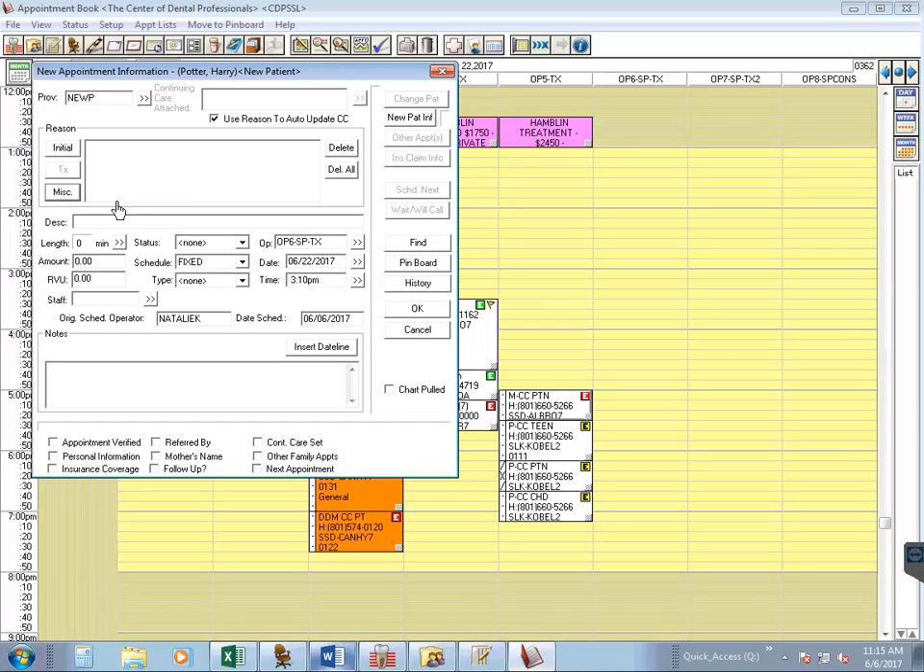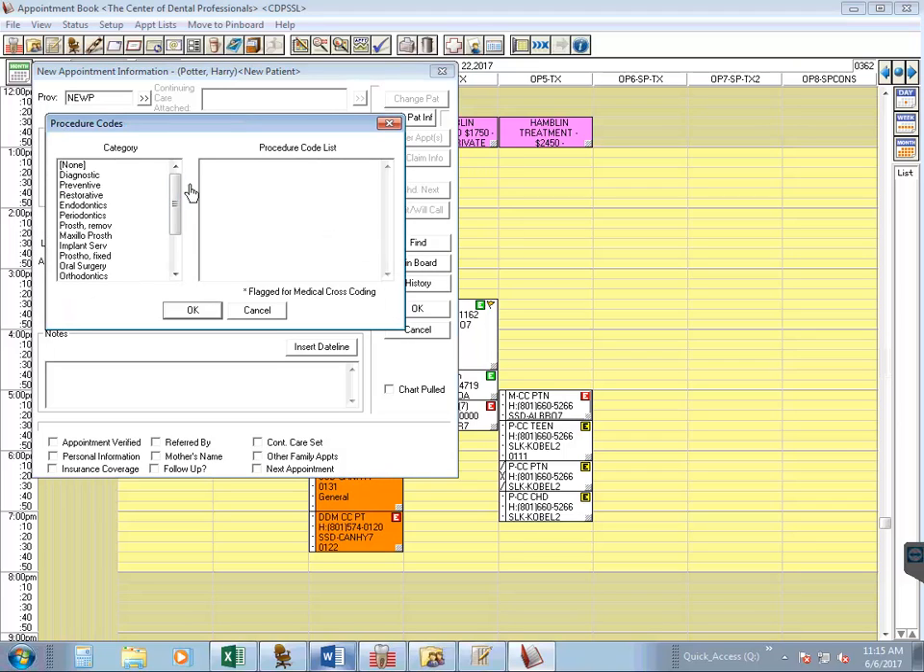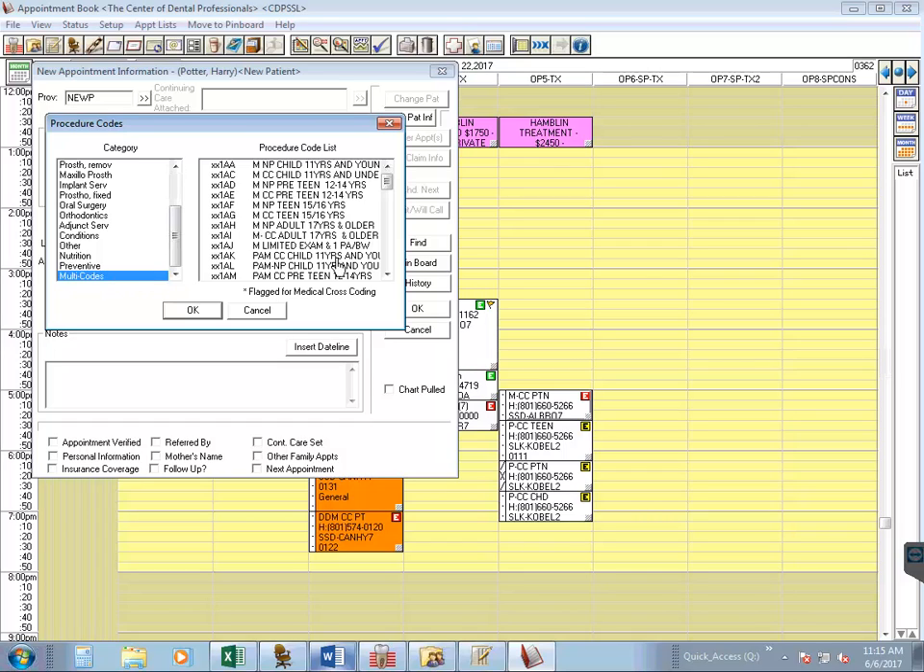Now, the next thing we're going to do is select the multi-code again. So we're going to come to miscellaneous, and again we're going to scroll all the way down and select multi-codes. Now we know that Harry has private insurance, so we're going to scroll down until we see the group of P's. Okay, so I see the group of P's. The first one is a child, and Harry's actually an adult. So we're going to come down to adult. I've selected the P for private insurance, NP as new patient, and of course an adult. And I'm going to hit OK.